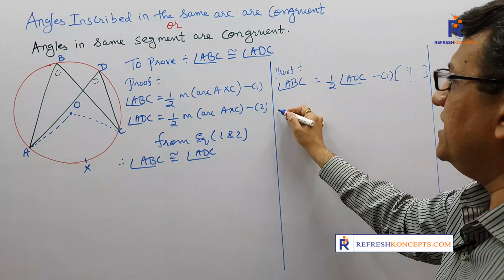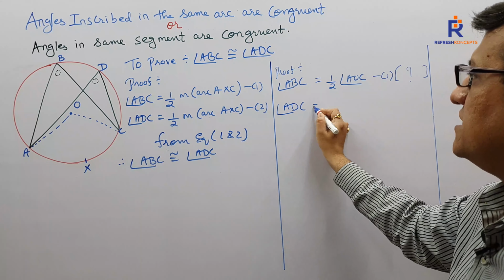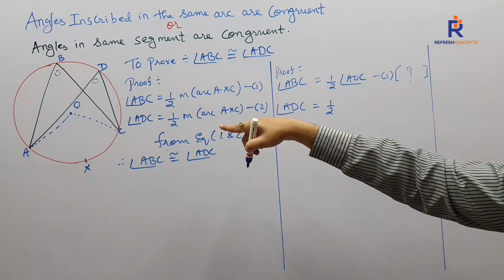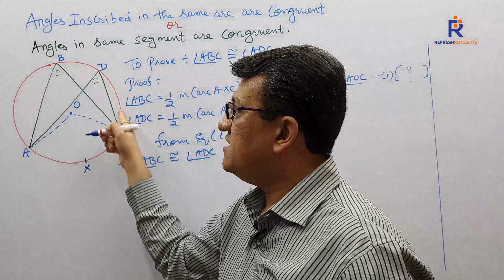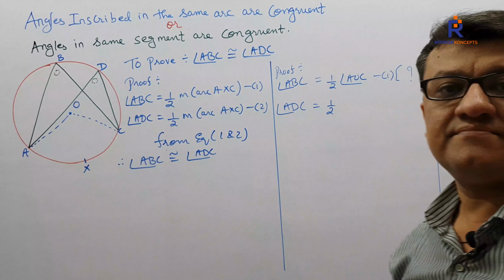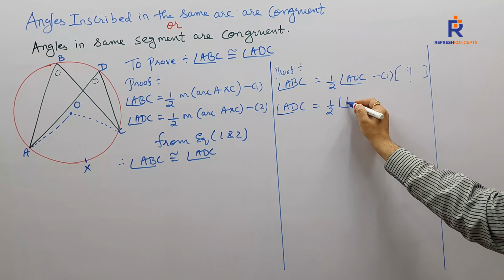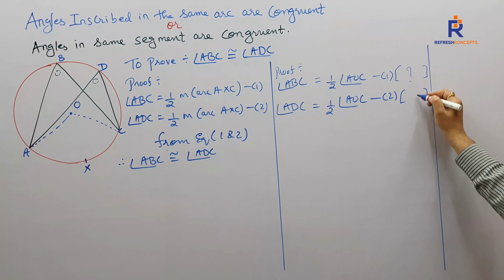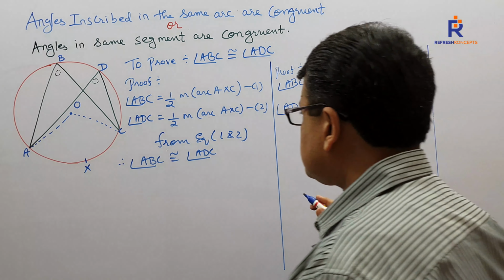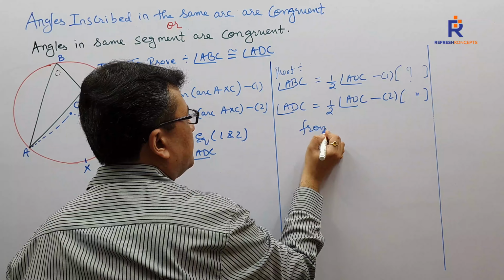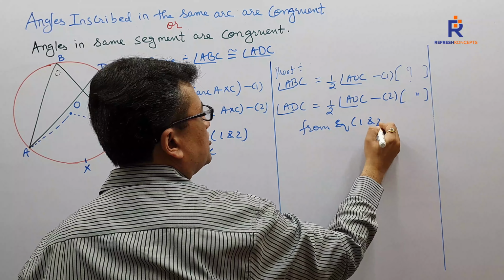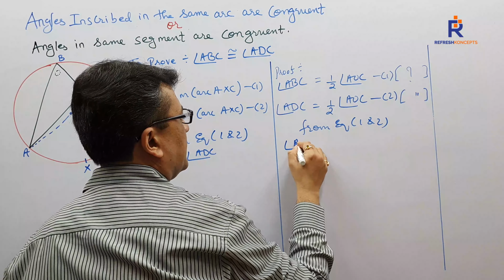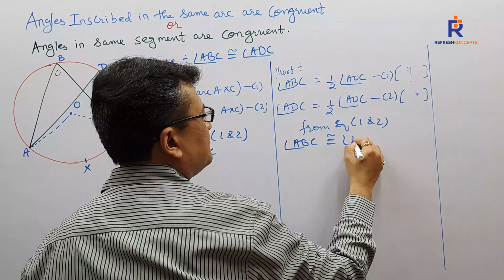ABC, likewise ADC. ADC is half of... Again, can I say ADC is an inscribed angle? And what is the central angle for ADC? The central angle for ADC is also AOC. So it is half of angle AOC. Equation number 2. Again, the reason is the same. What do I get from equations 1 and 2? Is the RHS the same? If the RHS is the same, the LHS also happens to be the same. As simple as that, children.